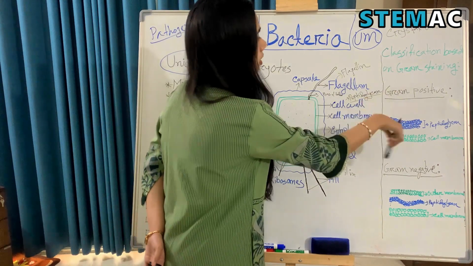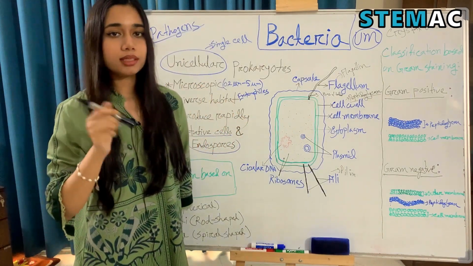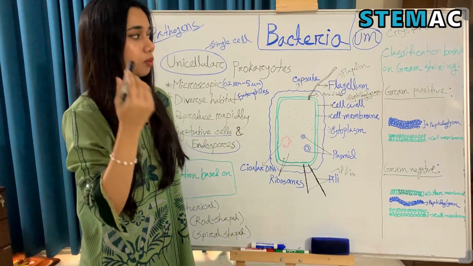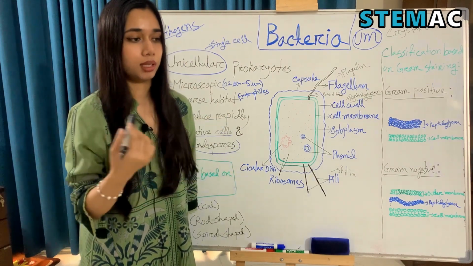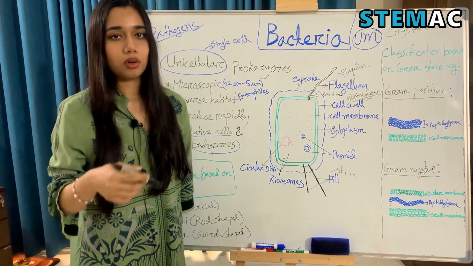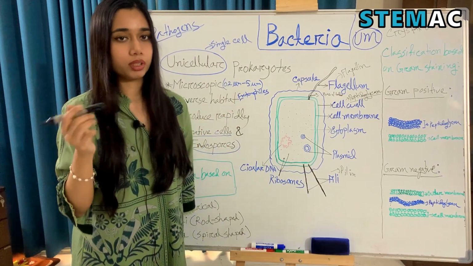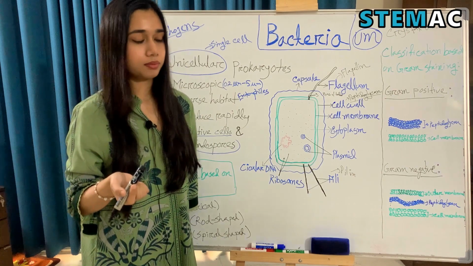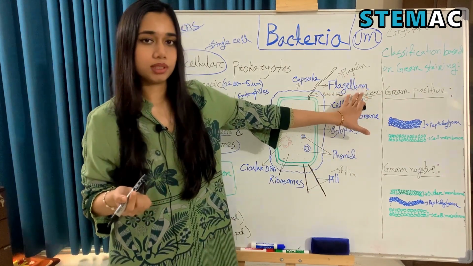Now this test is very significant because based on the result, we can determine which type of antibiotic we will use on which type of bacteria. Some antibiotics will only work against gram-positive bacteria and some will work against gram-negative bacteria. So this is the classification based on gram staining.